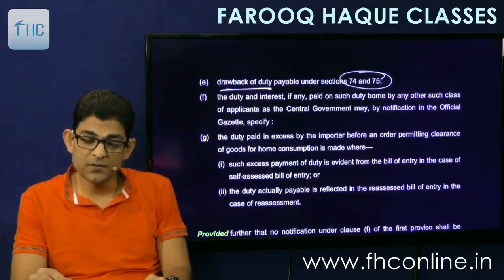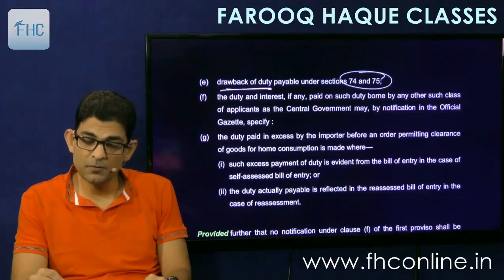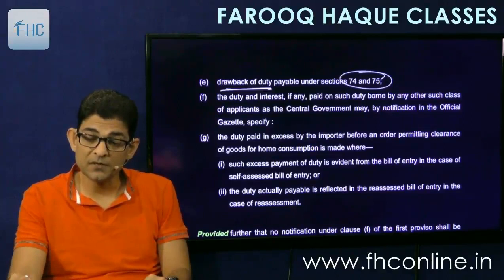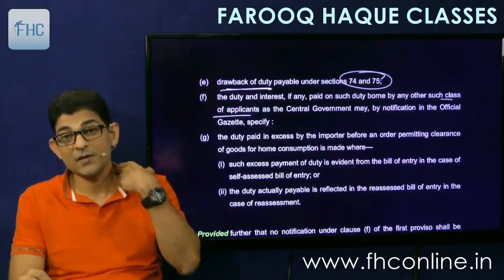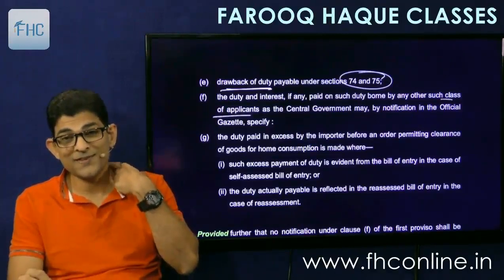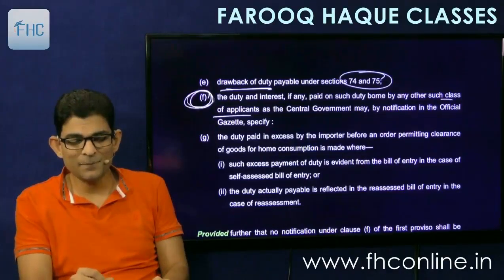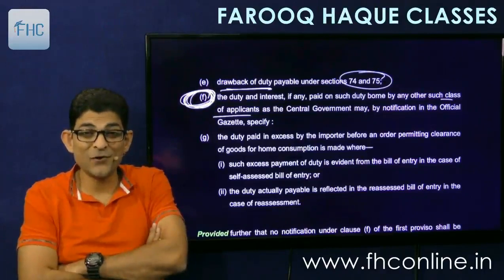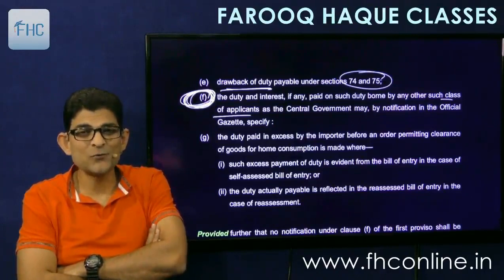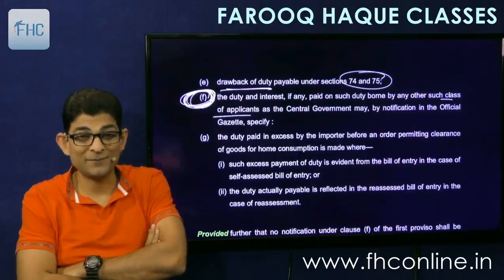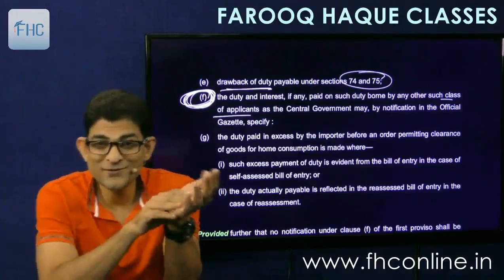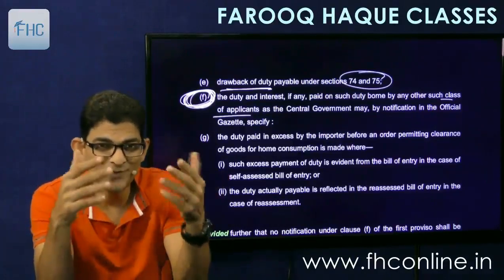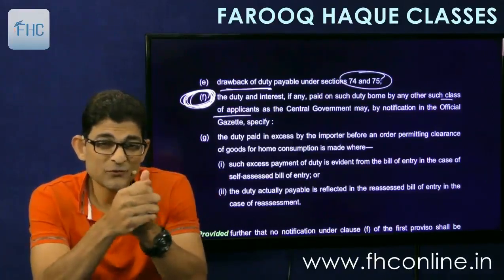Then the duty and interest, if any, paid on such duty borne by any other person or class of applicants as the government may by notification specify. Class of applicants, underline, class of applicants as the government may specify. Now this is an interesting point. This is very, very politically motivated point. In this clause comes Ambanis and Adanis and who not, who are close to the government of that time. Whichever industrialist is close to the government at that time, are benefited in this clause.